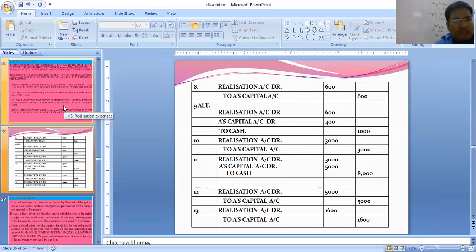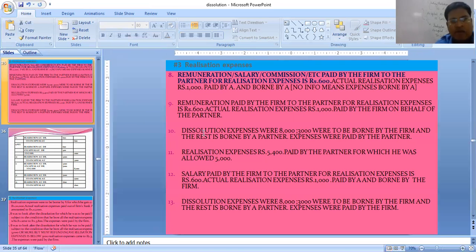Now the next one, students, number 10. Dissolution expenses were 8000, 3000 to be borne by the firm and the rest borne by the partner. So expenses were paid by the partner, so to A's capital 8000. 3000 borne by the firm, 5000 borne by partner A only. So A's capital 5000, realization account debit 3000, to A's capital 8000. This would have been the entry.